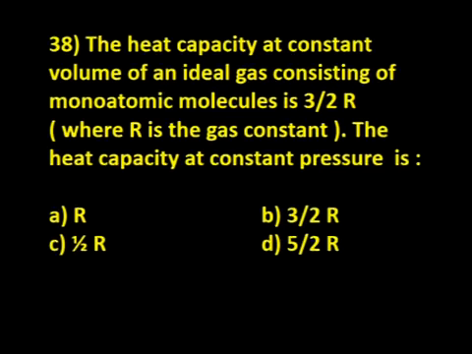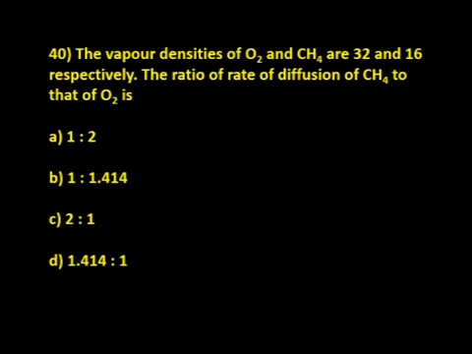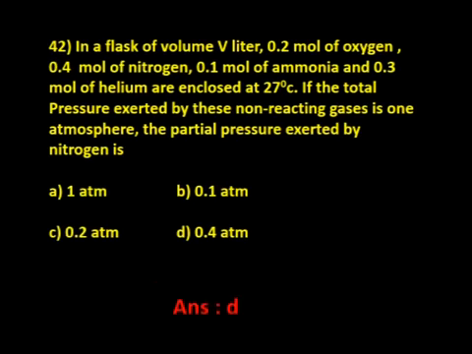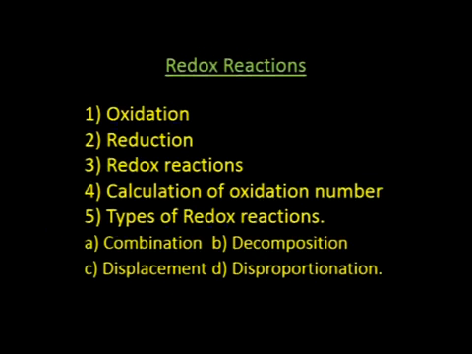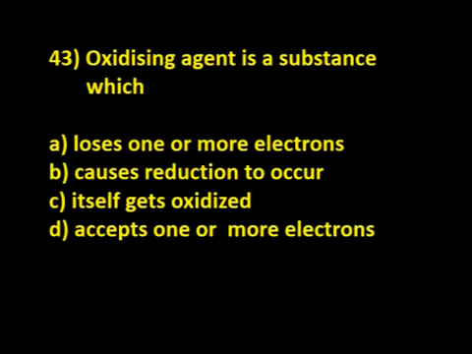Okay. Now let us consider some questions from the next topic, that is redox reactions. From redox reactions you just refer to oxidation, reduction, redox reactions, calculation of oxidation number, types of redox reactions: combination, decomposition, displacement and also disproportionation. Now the first one: an oxidizing agent is a substance which causes oxidation, itself gets reduced, that is, it accepts one or more electrons. So D is the correct answer.